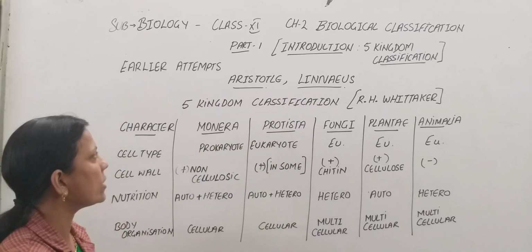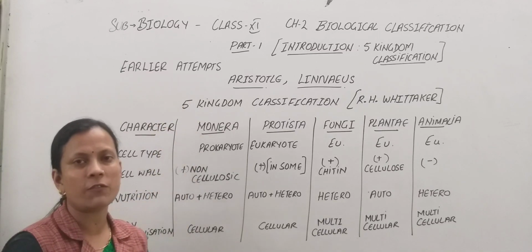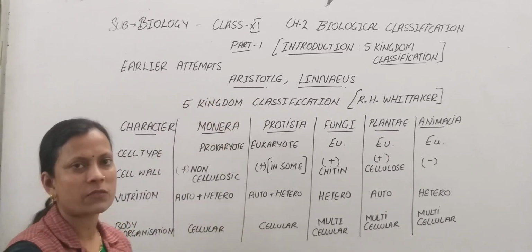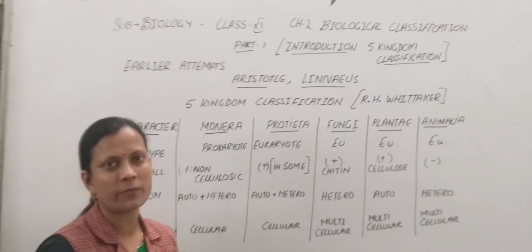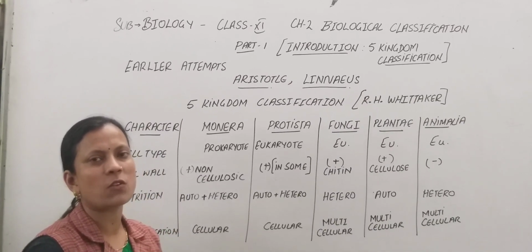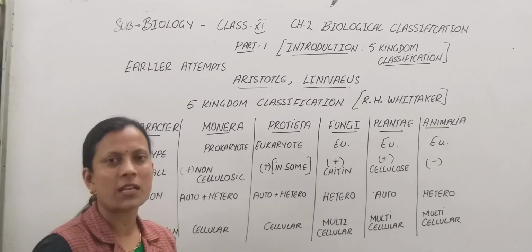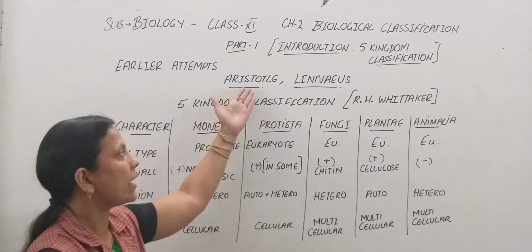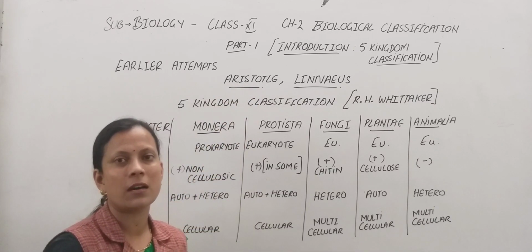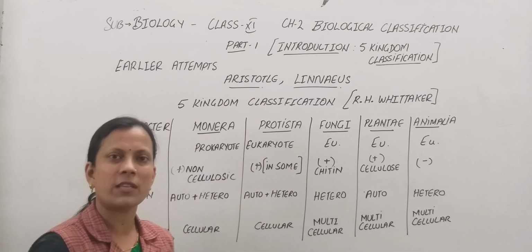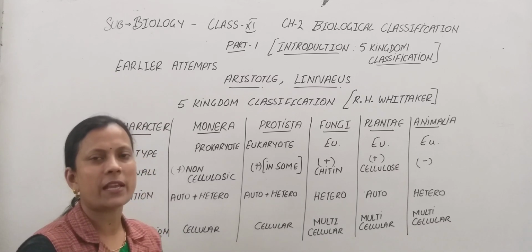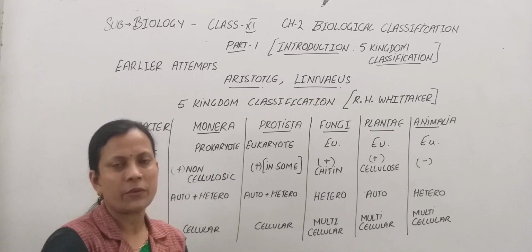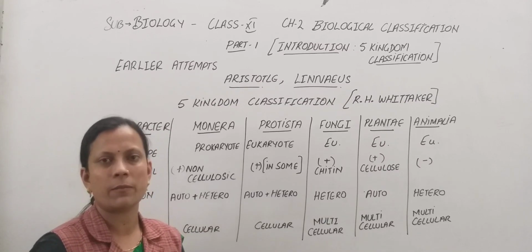Now when we go to the history, earlier attempts that were made for the classification, the first name goes to Aristotle. As we know, he is also known as the father of biology. He classified on the basis of very broad characteristics which are seen from outside only, that we can say morphologically. For example, Aristotle classified plants as herbs, shrubs and trees based on their sizes. He also classified animals into a group in which RBC, red blood, is present, and a group in which red blood is absent.